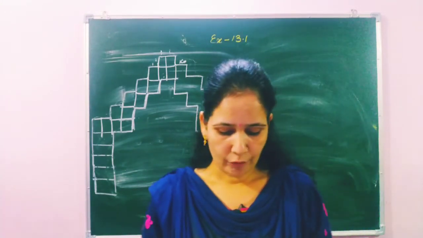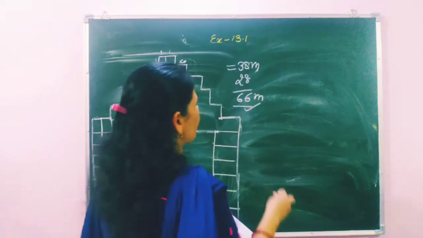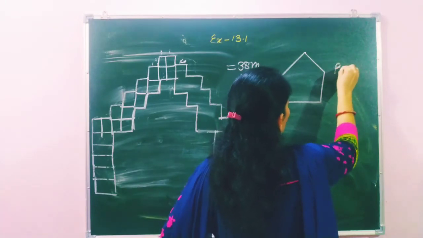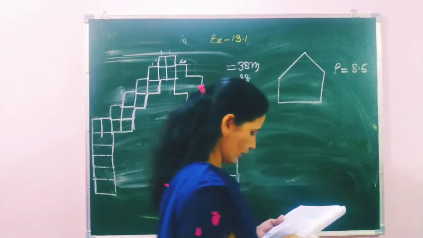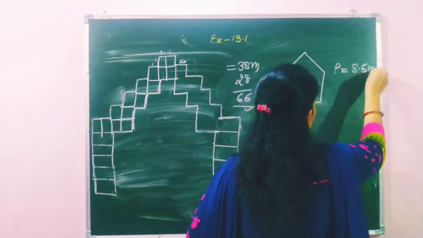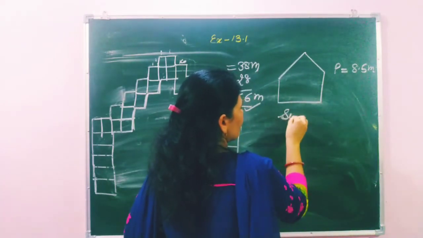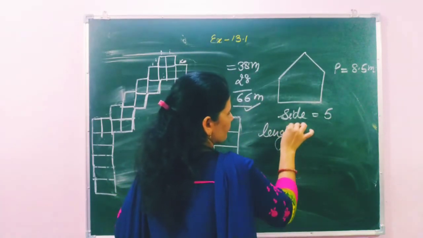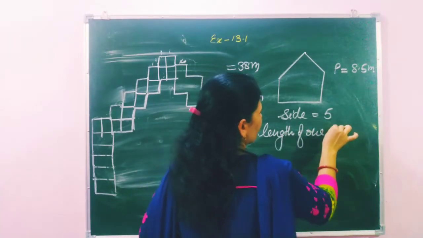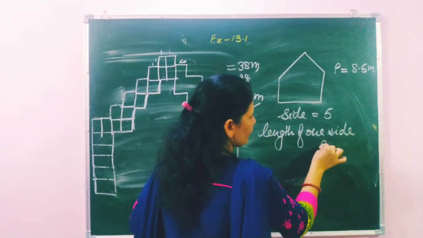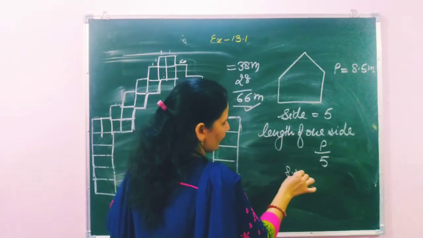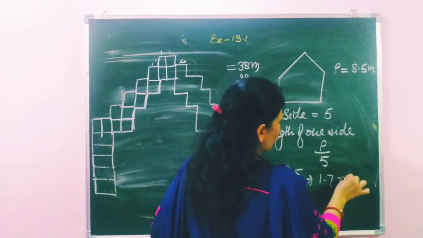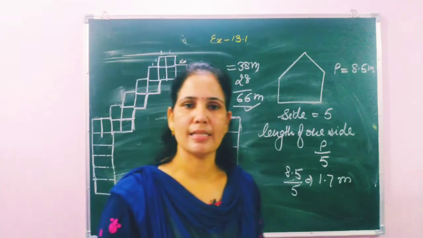What will be the length of the side of a regular pentagon whose perimeter is 8.5 meter? Students, they have given a regular pentagon having 5 sides, and the perimeter of the pentagon is 8.5 meter. So to find the length of one side, perimeter divided by 5. So 8.5 divided by 5, 5 ones are 5, remainder 3, 5 sevens are 35. So the length of one side is 1.7 meter.